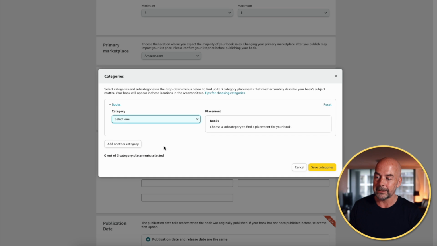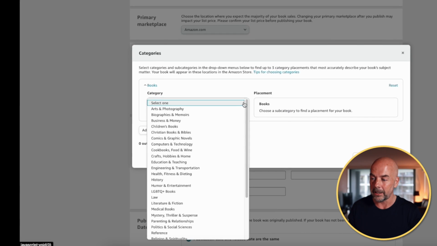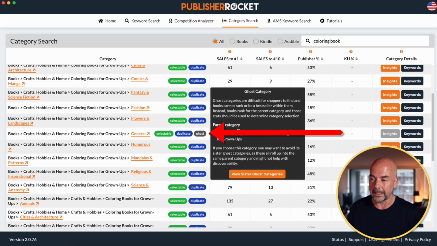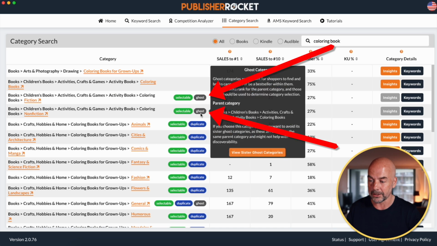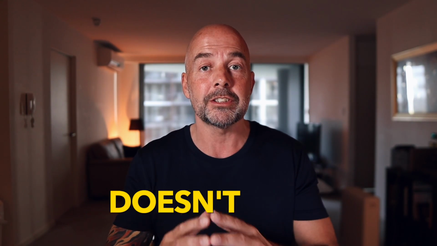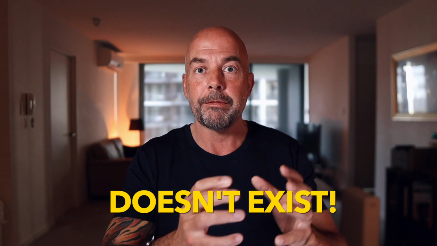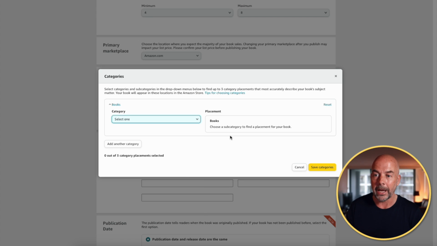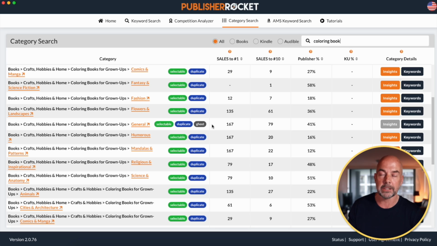And if you go to KDP to the category selection, you can see here that you can select these different categories yourself, and we can choose up to 3. If we take a look at these categories, we can see that some of these are labelled as ghost categories. And if we hover over that, it gives us a brief description of what this means. But basically, it means this category doesn't actually exist. So if you choose this in the KDP platform, as you're choosing your selections here, and you happen to choose one of these ghost categories, your book will not actually appear in that category. I'll show you an example.